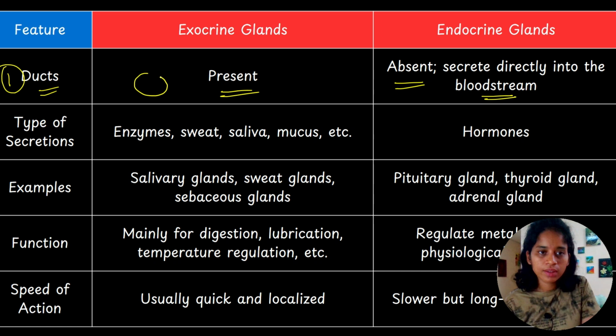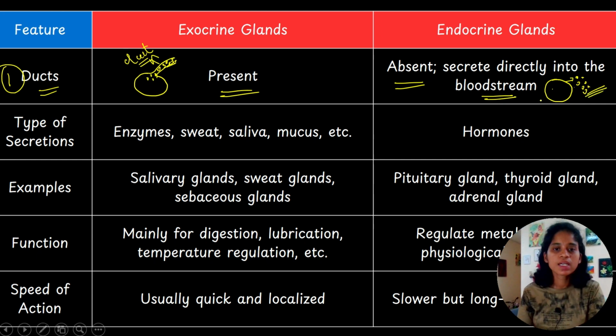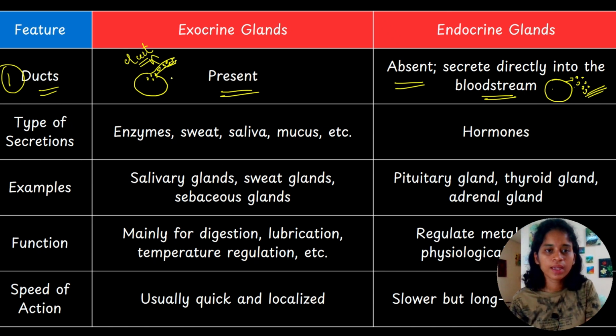If this is the exocrine gland, see, the secretion will be carried by the duct. This is the duct. They are ducted glands. But in the case of endocrine glands, if this is a gland or hormone secreting cell, they secrete the things directly into the bloodstream like this. They do not have ducts to carry the secretions. But exocrine glands have ducts to carry the secretions.